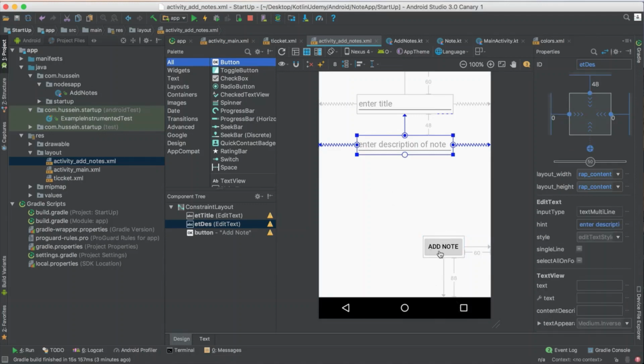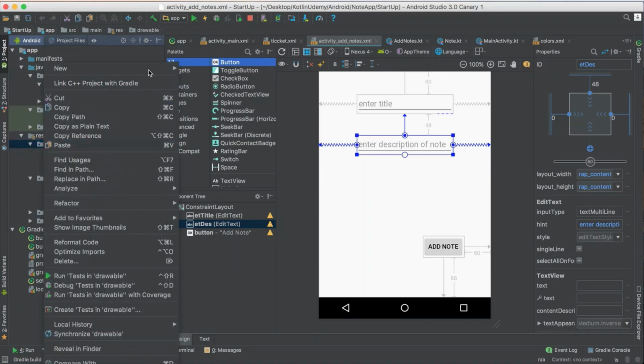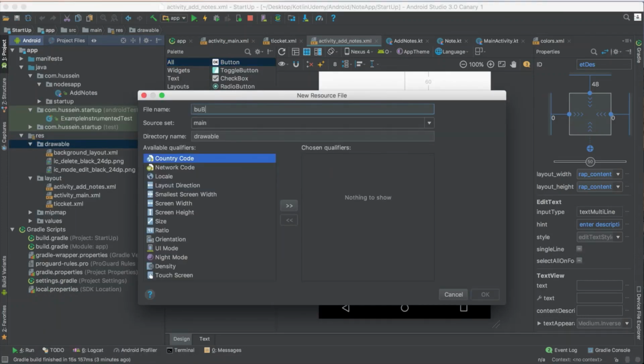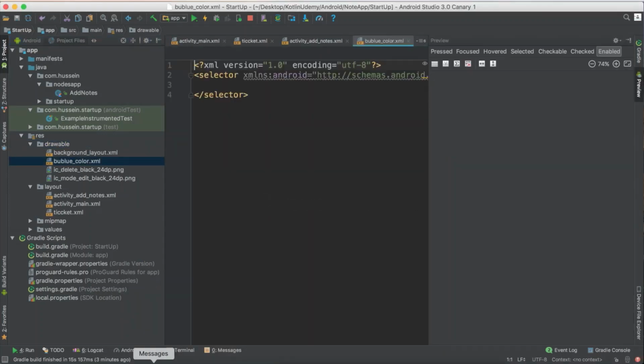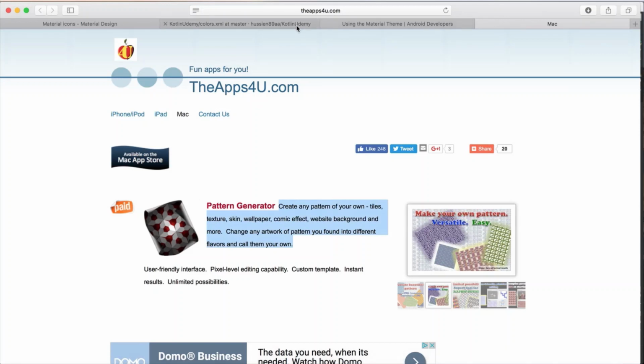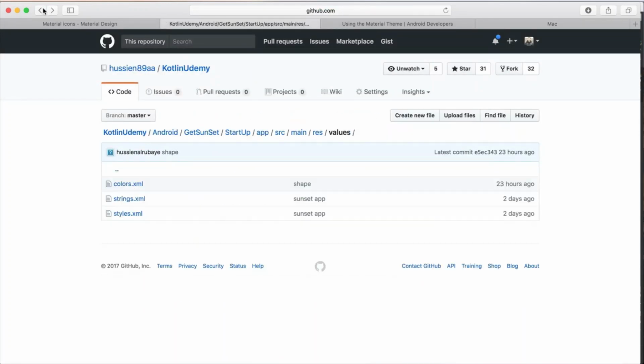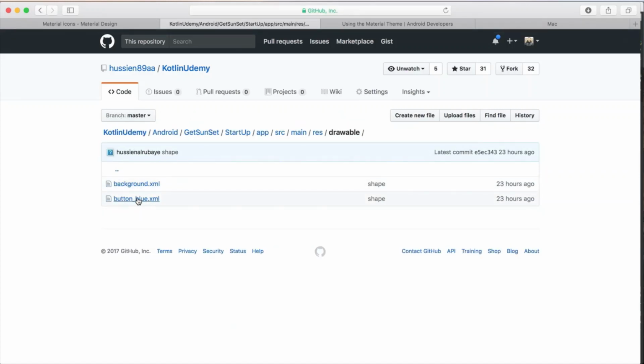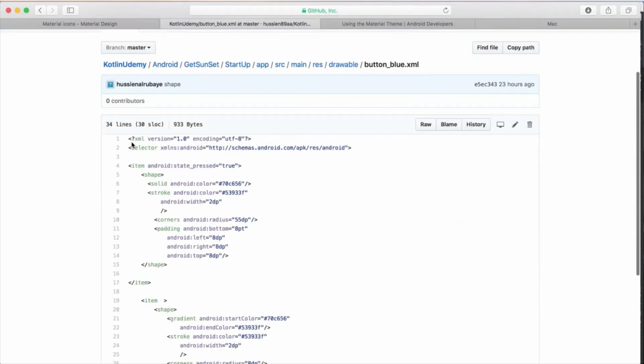But wait, this button I don't like it. I just want to use a specific layout drawable. So let me go here and create a new resource. I name it bu blue, and I will use the bu blue color that we already developed before for previous projects. Just go back to the Kotlin one and drawable, we already defined a blue one. I would use it.